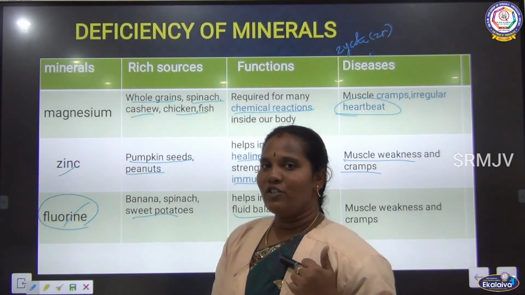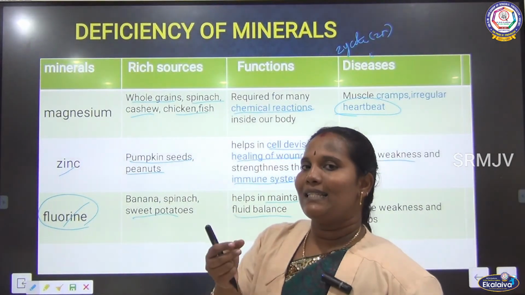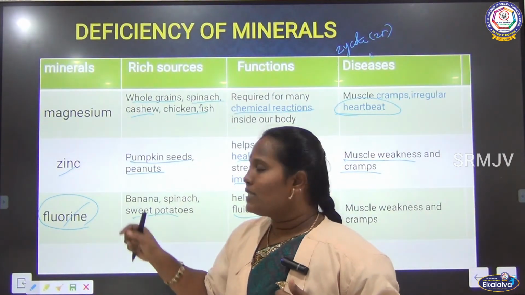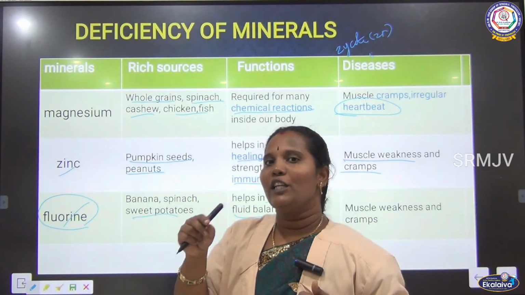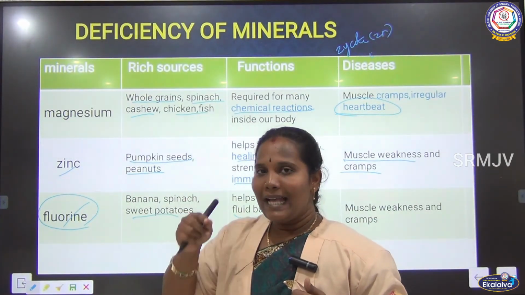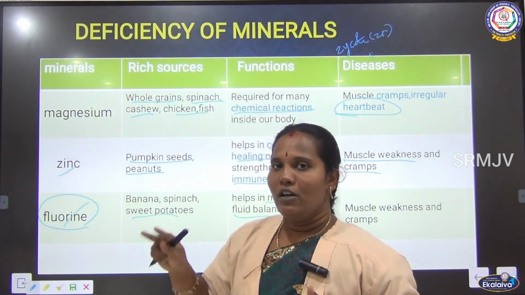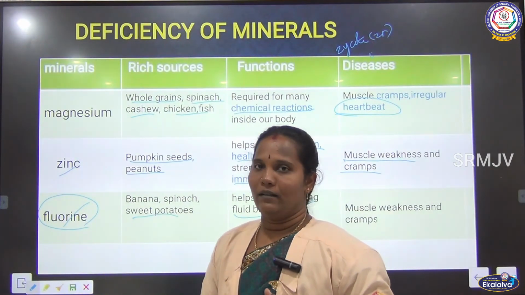Why do we brush every day? Our mouth secretes saliva, which is alkaline, and the acid produced in the mouth must be controlled. Fluorine is present in the toothpaste, so when you brush, it gives the base. The acid is controlled by the base and becomes neutral. That's why we use fluorine in our toothpaste. Clear?